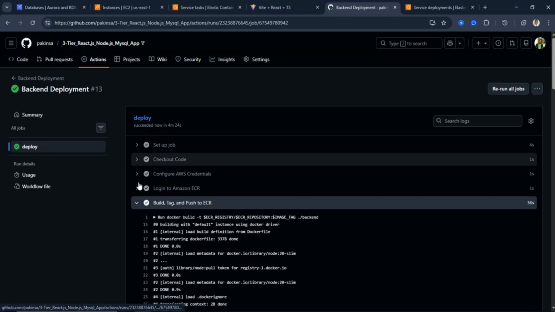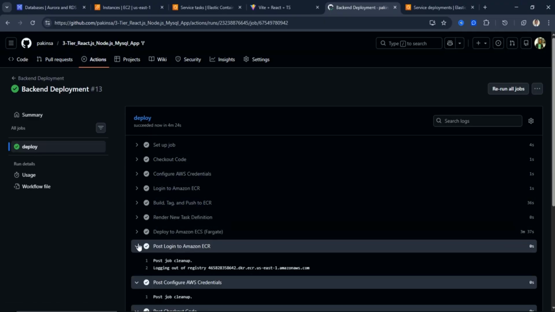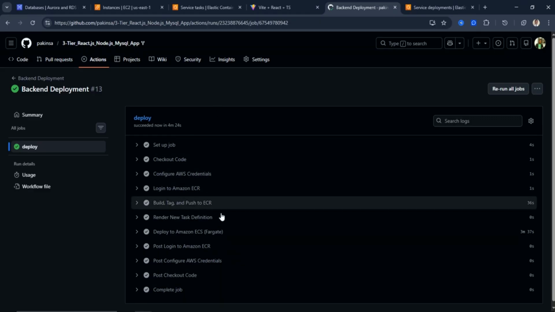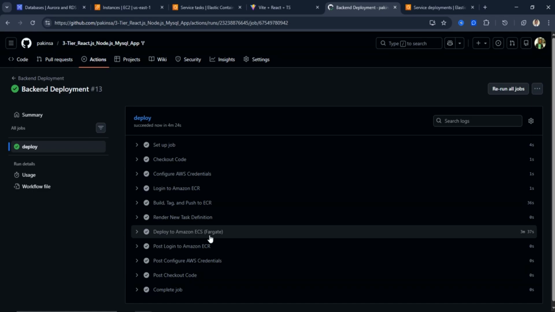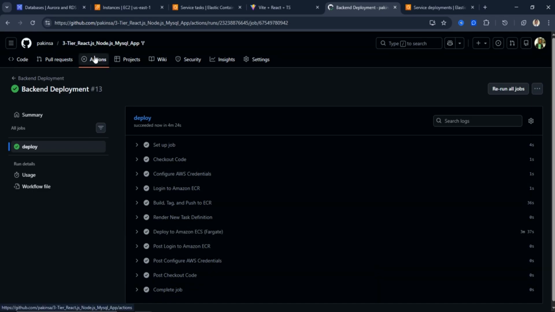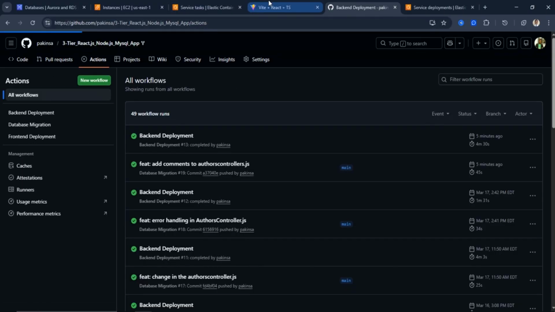So if we go back to actions, click all of this. You can see the job: check out the code, configure the AWS credentials, log into ECR, deploy to Amazon ECR, post login to ECR, post configure the AWS credentials, and then complete the job. You can see green here. And now we go to our general deployment phase. We have successfully deployed the backend. You see it everywhere is green, meaning we have successfully deployed the backend.